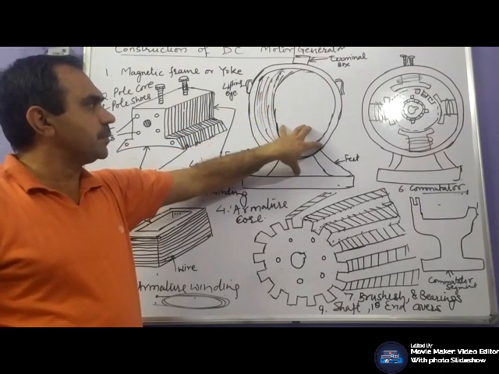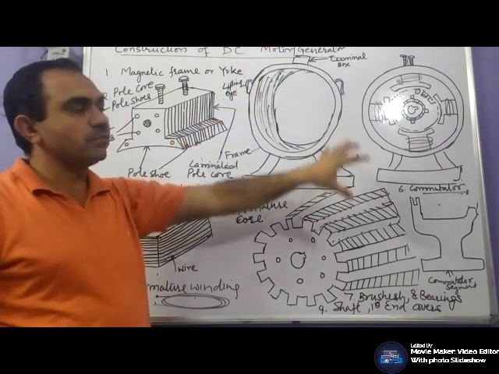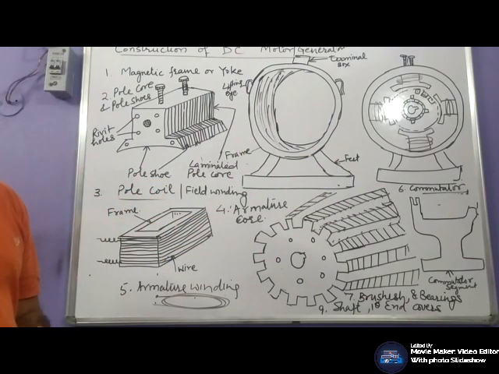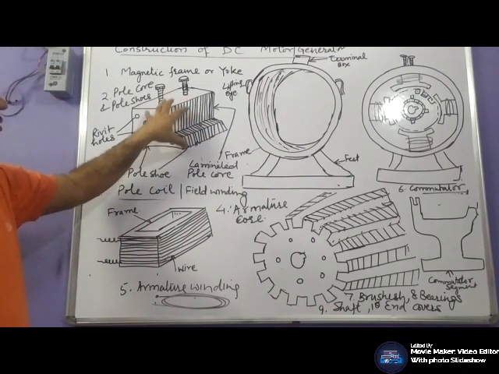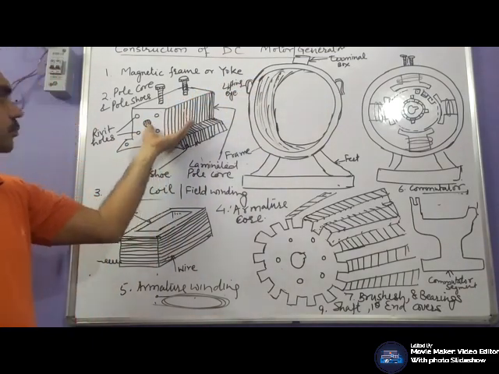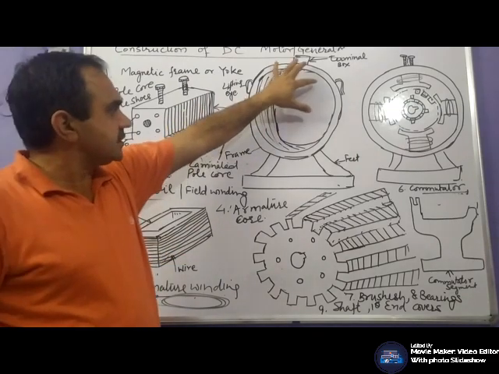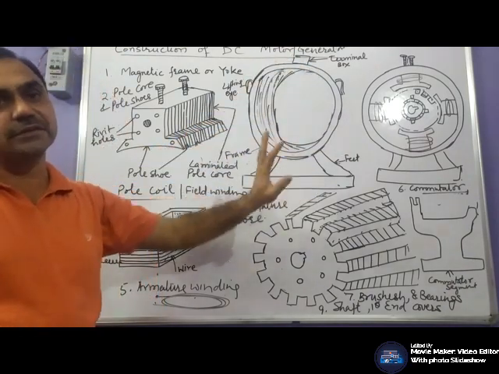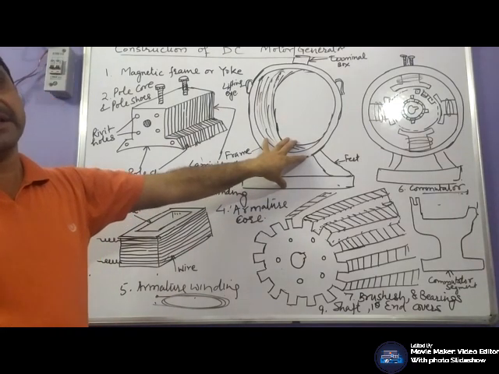It serves two purposes. First, it provides mechanical protection from outside damages. It covers the whole of your machine. Another part, it holds your pole core and pole windings and provides a path for flow of magnetic flux. Well, this is made up of magnetic material.